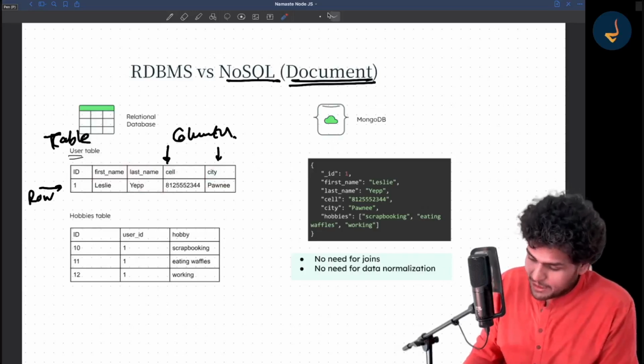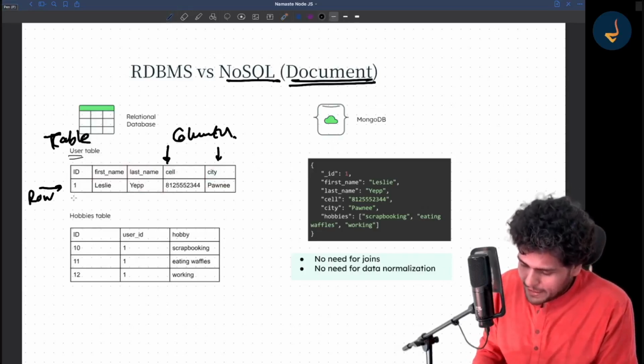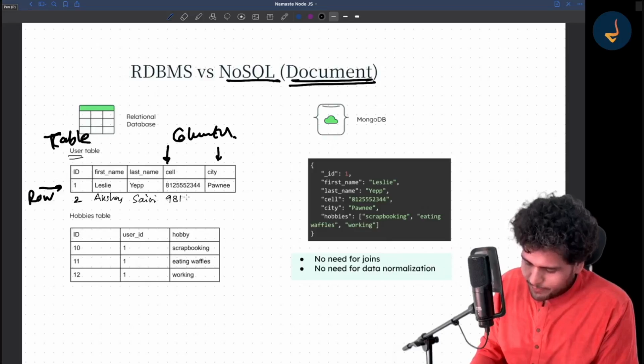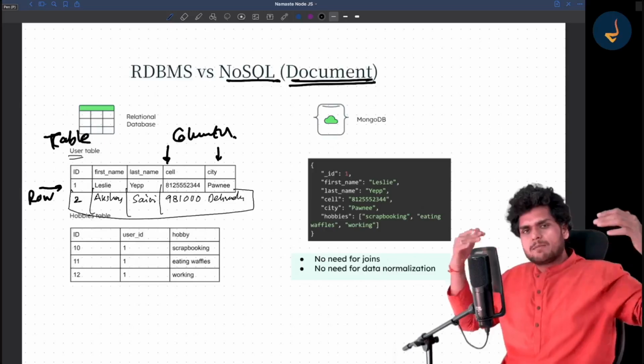Suppose it has to store my data, so it will create one more record over here. I should not call this a record. I will call this a row. It will create one more row and give me another ID. Let's call it 2. And then it will take my first name, Akshay. It will take my last name, Seni. And it will take my cell number. I'm not giving you my cell number, but let's say something. And then it will give me my city, Dehradun. Right? So similarly, one more row will be created. And similarly, multiple users coming in, multiple data being stored.